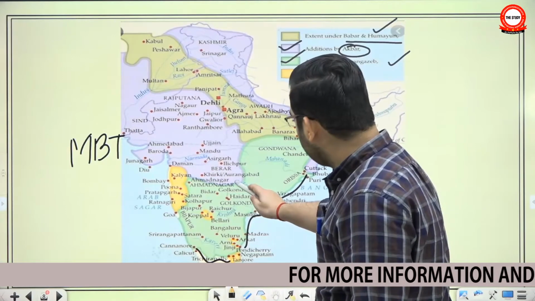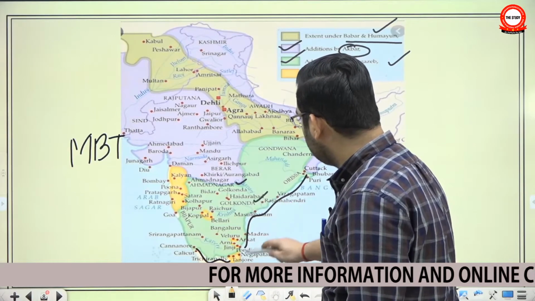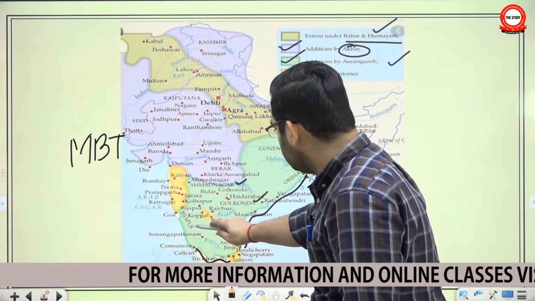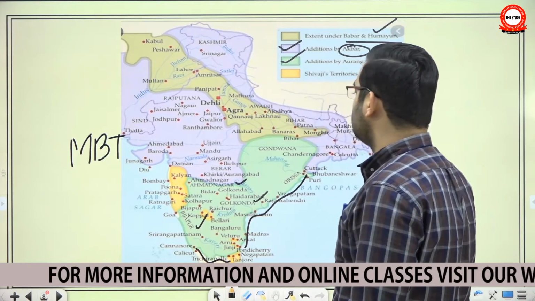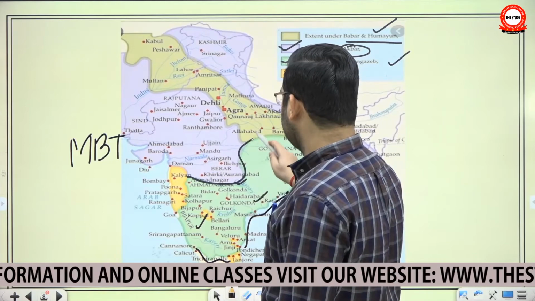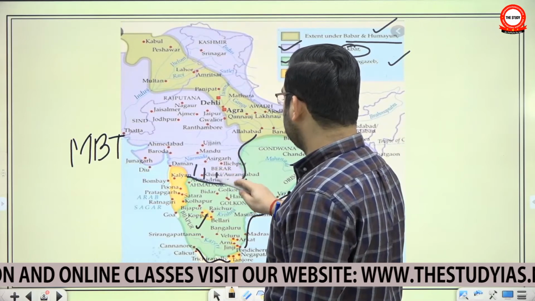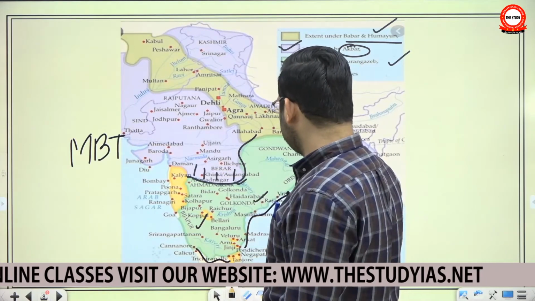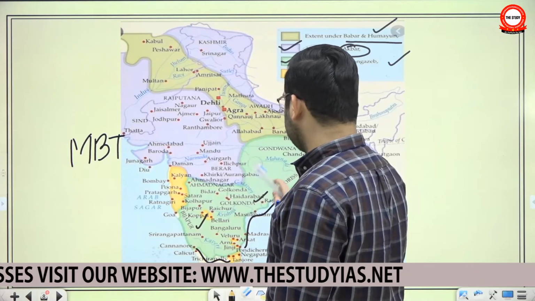See, the word Ahmednagar is here, Golconda, and they must have written Bijapur somewhere here. Bijapur. These 3 sultanates. So he conquered some of it, Akbar, but not entirely. Jahangir only wanted to consolidate that part. But during this process, the Ahmednagar Sultanate collapsed.